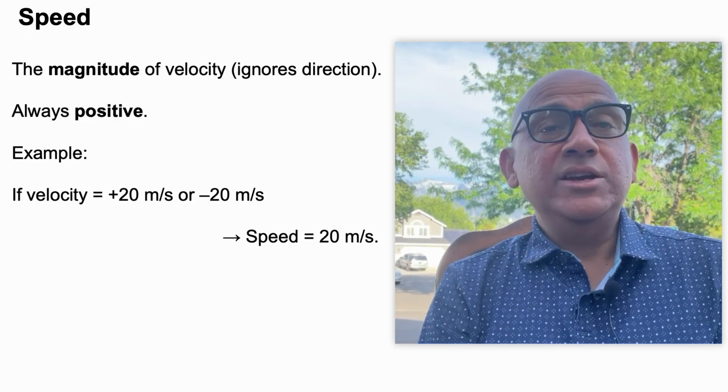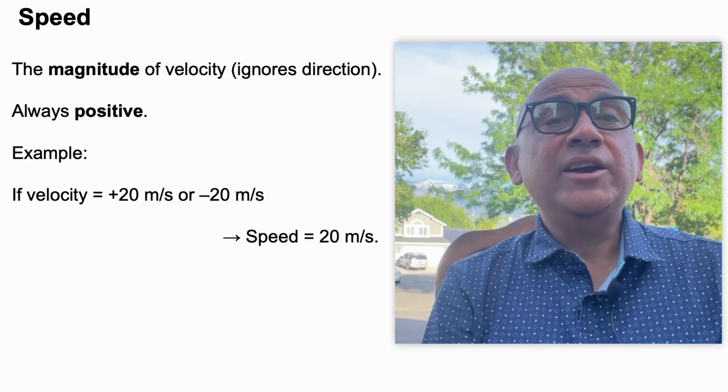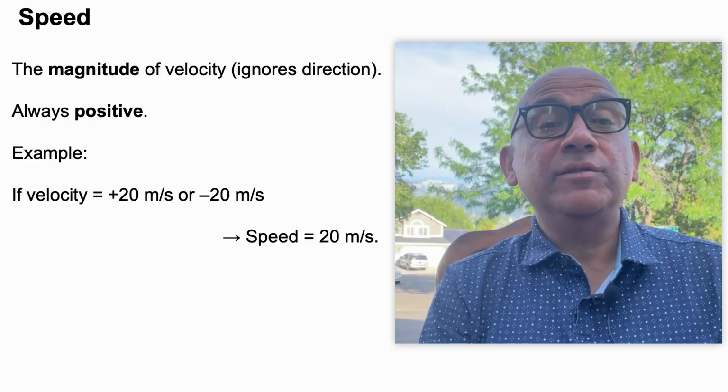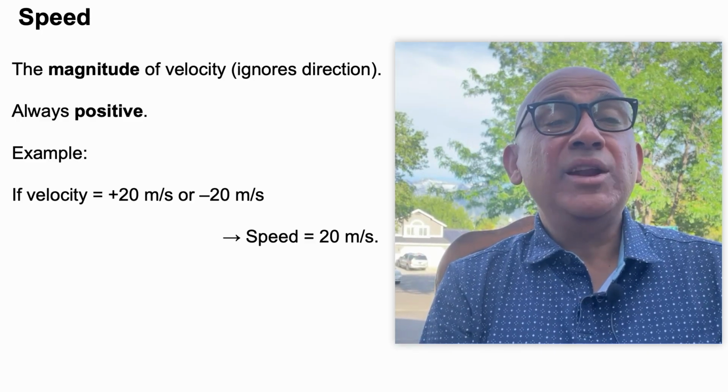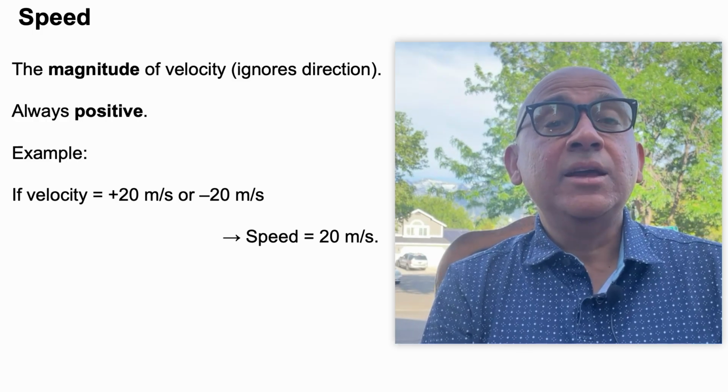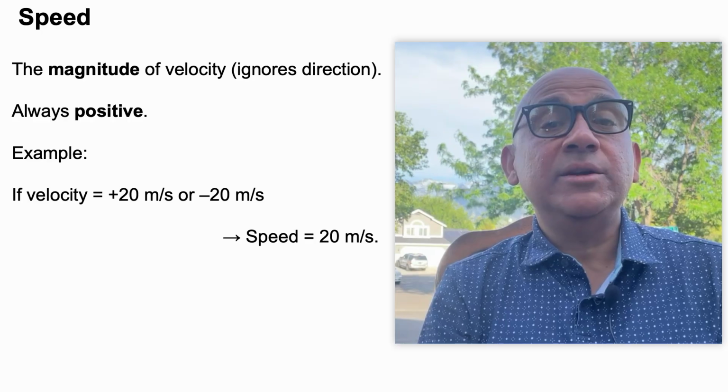Now, coming to speed. Speed is the magnitude of velocity. It ignores the direction and it is always positive. For example, if the velocity is 20 meter per second or minus 20 meter per second, the speed will always be 20 meter per second.